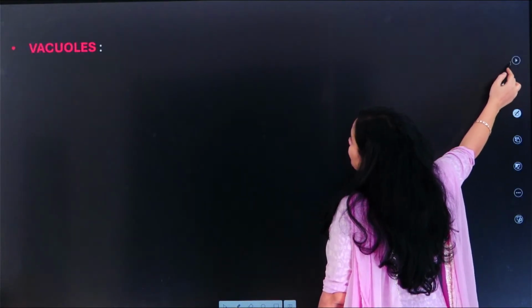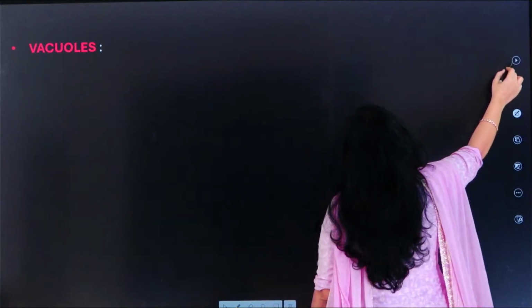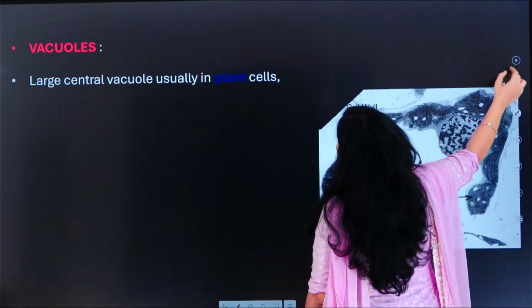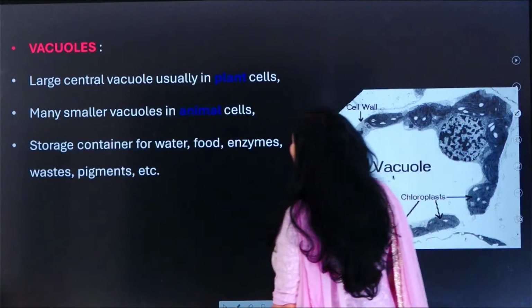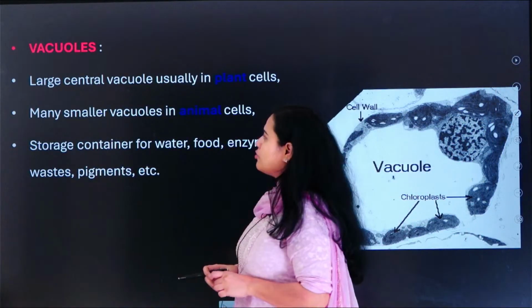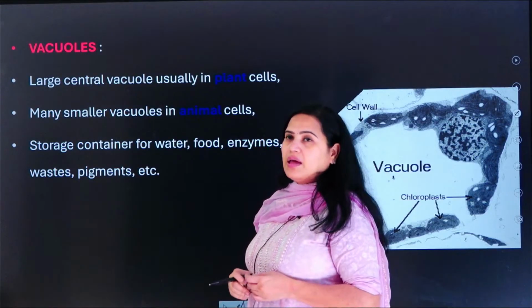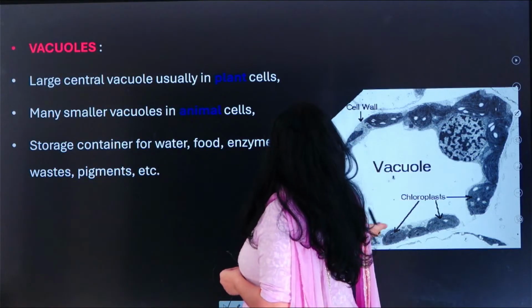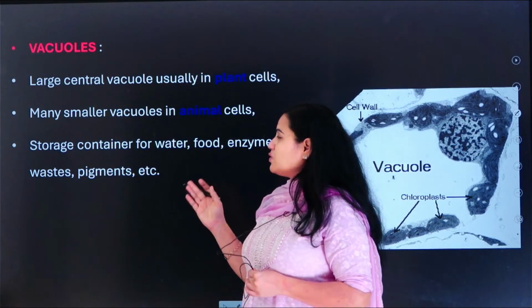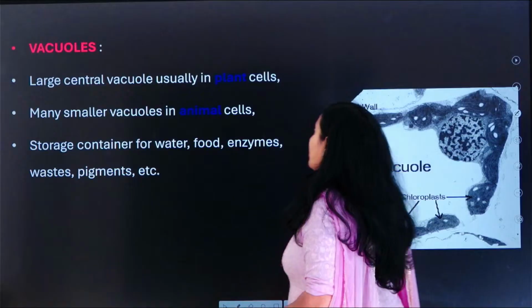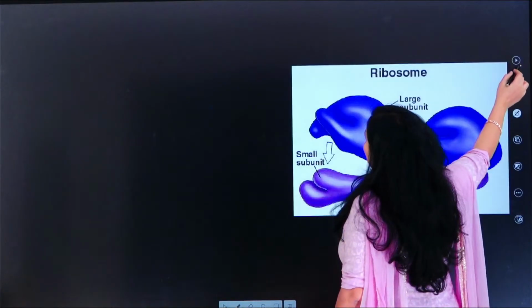Okay, and then let us understand about the vacuoles. Okay, they are the largest. Vacuoles are usually present in the plants. Okay, many smaller vacuoles are usually present in the animals. So vacuoles, आप देखिए, it consists of container of water, food, enzymes, waste, pigments. ये सारे चीज़ हमको vacuoles में देखने को मिलेंगे.